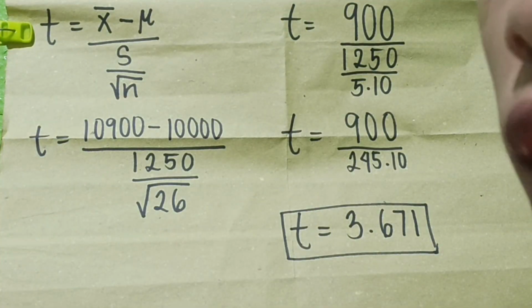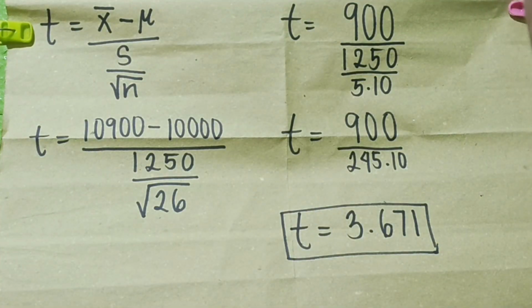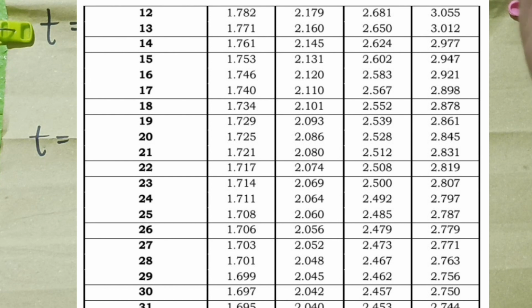So ngayon, ito ay two-tailed test dahil hindi naman nabanggit ang direction of the distribution, at ang ating population standard deviation is unknown, at ang n natin is less than 30, which is yung 26.